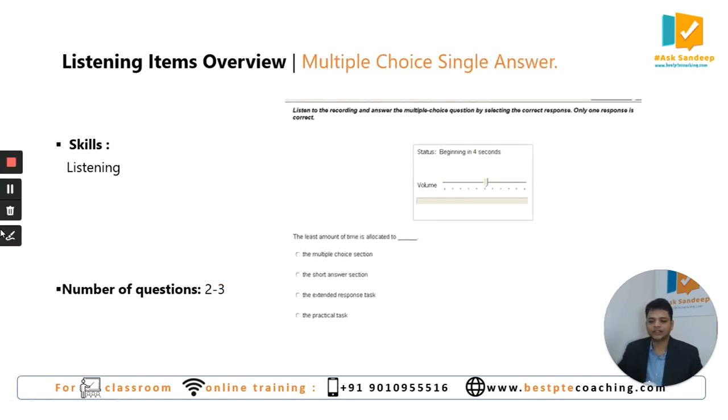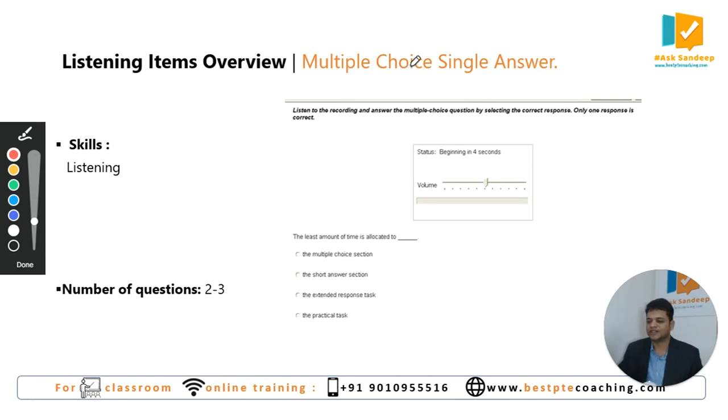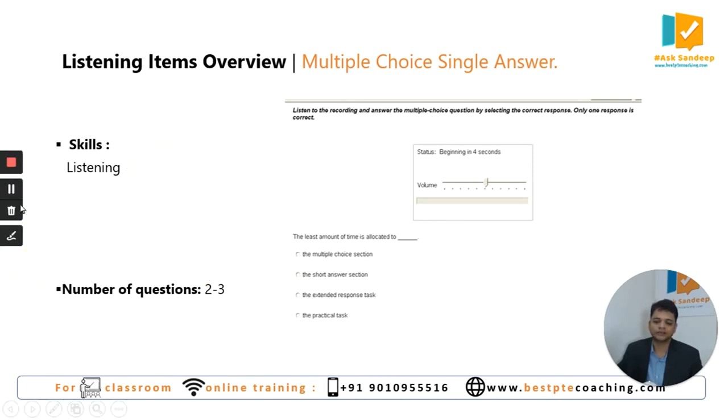The next question type in the listening module is multiple choice, choose single answer. In this particular question, again, you can see an audio box and there is a question here and there are some choices. In these choices, only one choice is correct. You have to click the right choice depending on the demand of the question. There will be minimum 2 questions, maximum 3 questions, and you get the score in listening when you do this question type. Remember, only listening score will come from this particular question type.